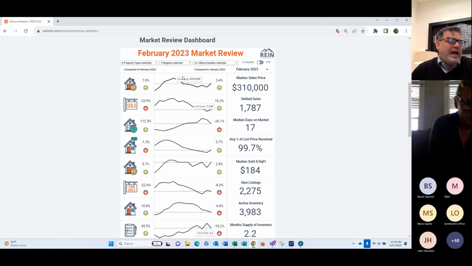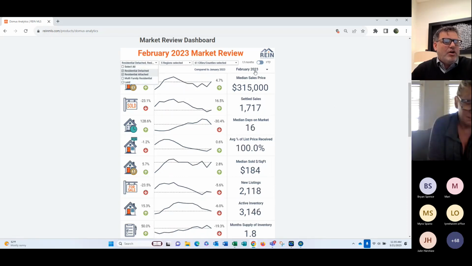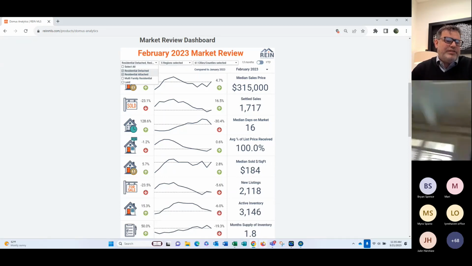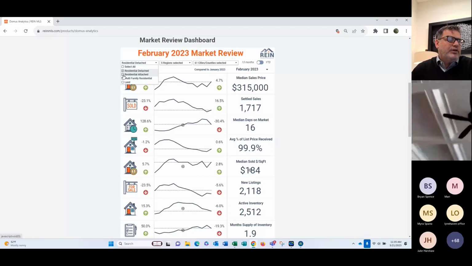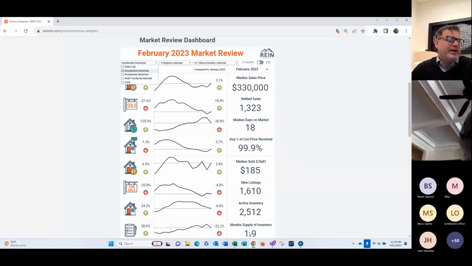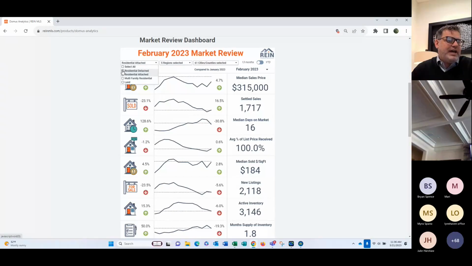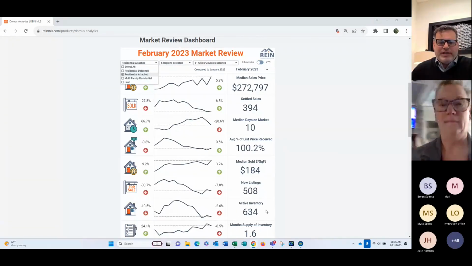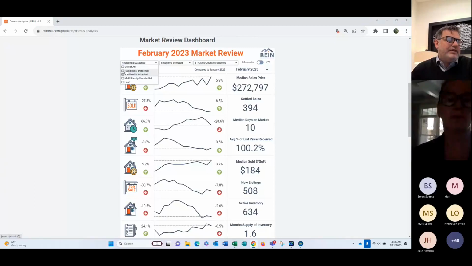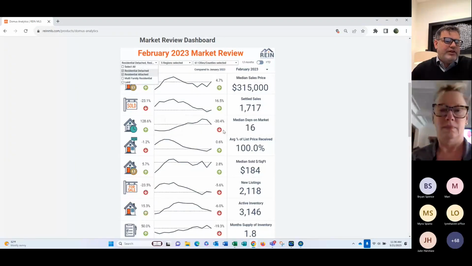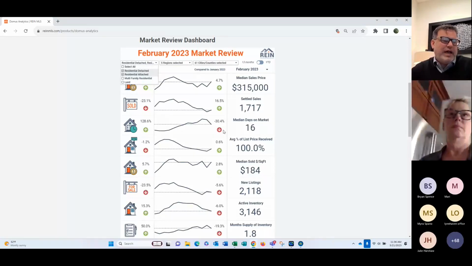Now, let's say we just want to look at attached, whether it's residential attached or detached. We change that. All these numbers just recalculated themselves to new median sales, new settled, new median days, list price, square footage, listings. All these just changed, and you can see you have a 1.8 month supply. We go to detached, we have a 1.9 month supply. We want to just look at the attached, we change that. We now have a 1.6 month supply. So again, we have this data here that will reflect very quickly, live for you to look at.